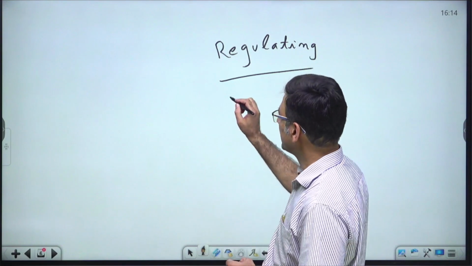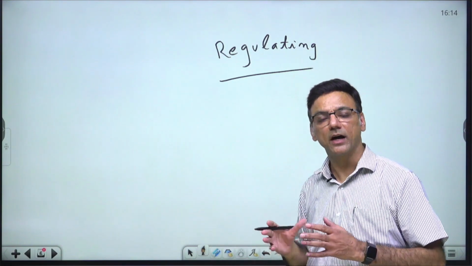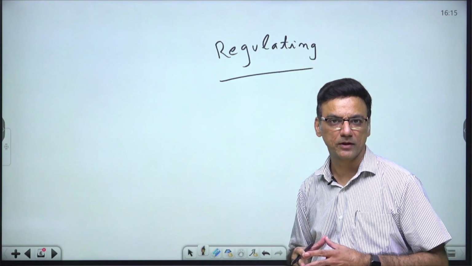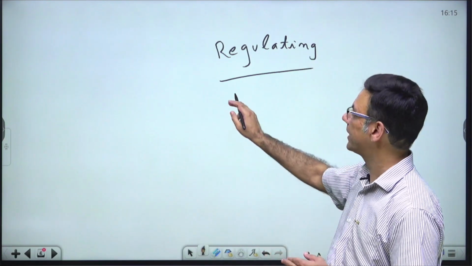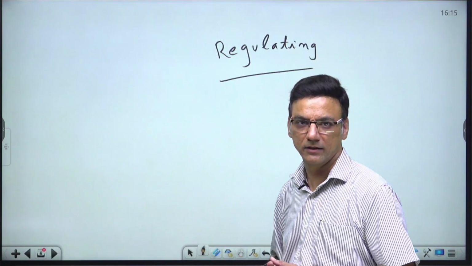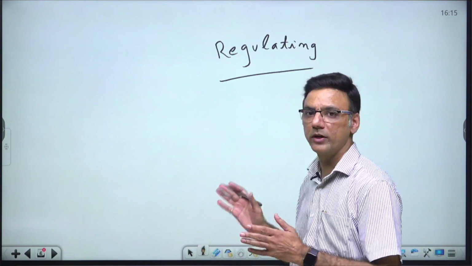Now, the British Crown was finding it hard to control the activities of the East India Company at that point of time. As per the charter, the East India Company had got the rights only to trade, right? But they expanded to ruling also.